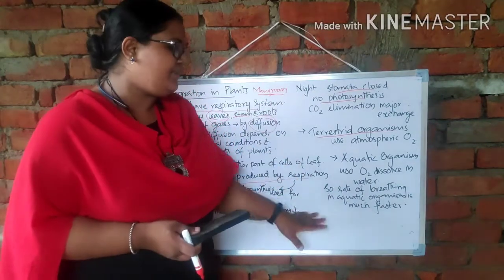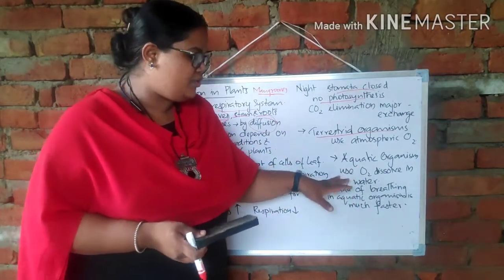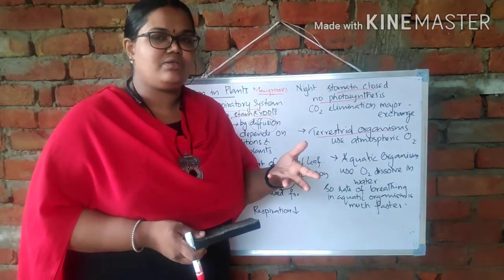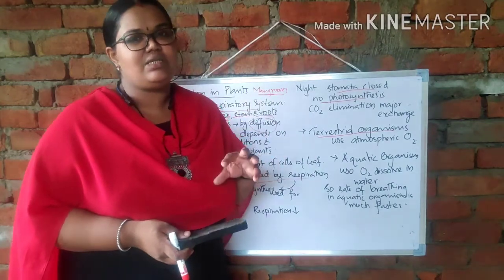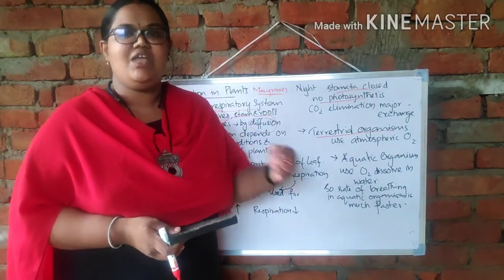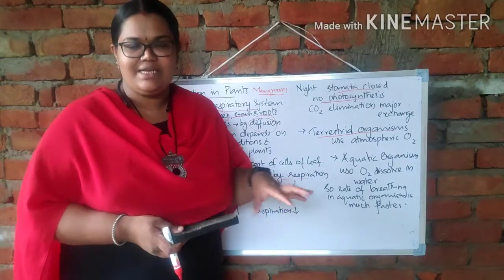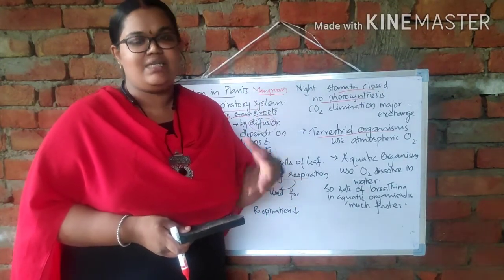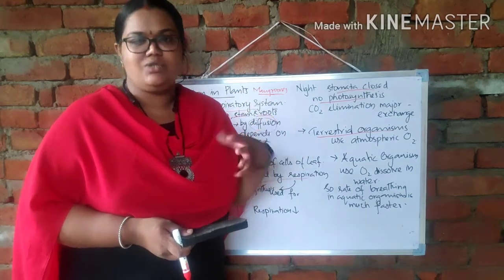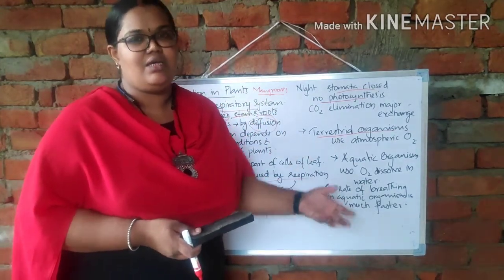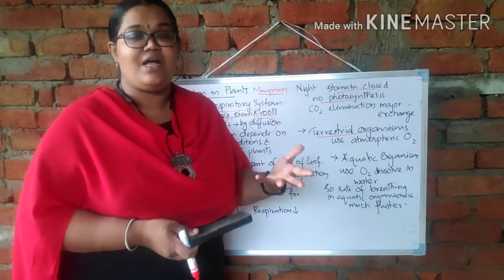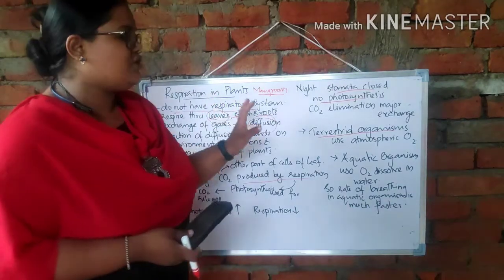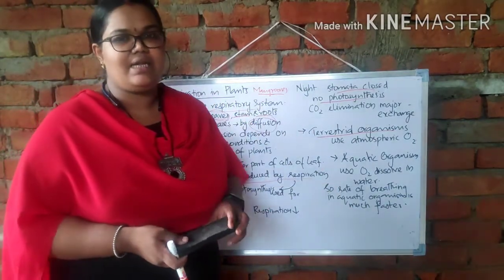Why? Again, aquatic organisms utilize the dissolved oxygen in the water. Compared to atmospheric oxygen, the amount of dissolved oxygen in water is very less. If an aquatic organism has to fulfill its energy needs, it has to take more oxygen. If more oxygen is needed, then it has to take more water. So that's why fishes and other aquatic animals have to breathe much faster to fulfill their oxygen needs. I hope you now have a clear idea about respiration in plants and other organisms. Thank you.